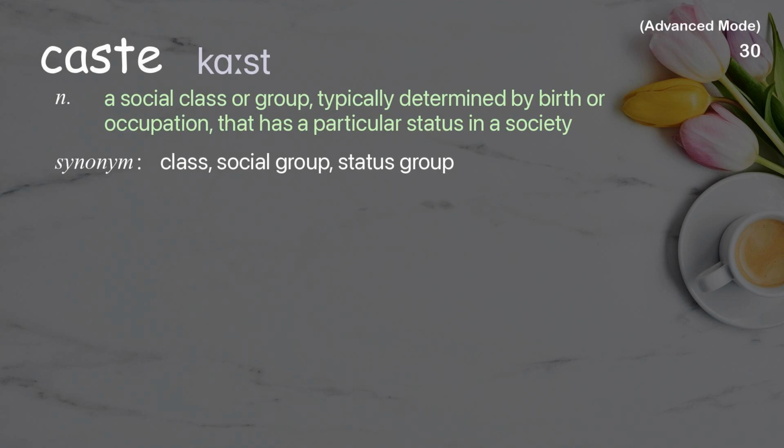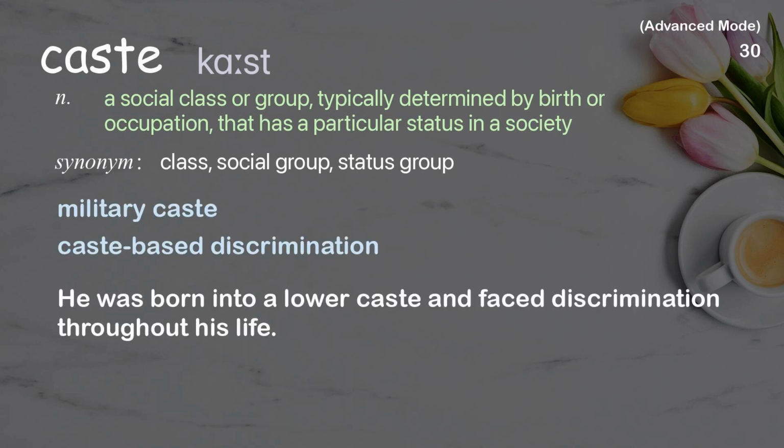Caste. A social class or group, typically determined by birth or occupation, that has a particular status in a society. Examples: Military caste. Caste-based discrimination. He was born into a lower caste and faced discrimination throughout his life.